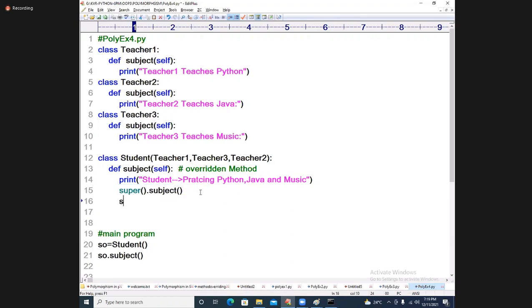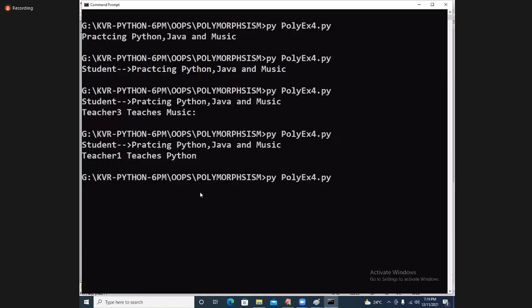You may ask a question. Sir, I will write super function dot subject. Again I am writing. Which function will be called? Same function only will be called. And you can see that once again, the same function is calling.